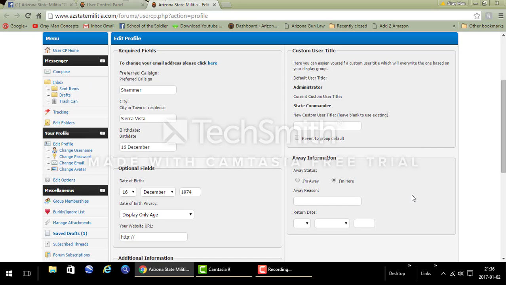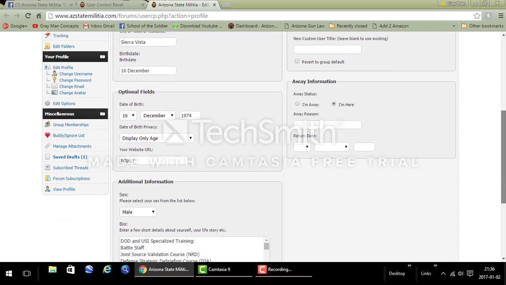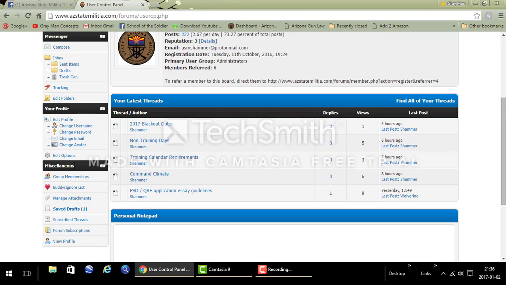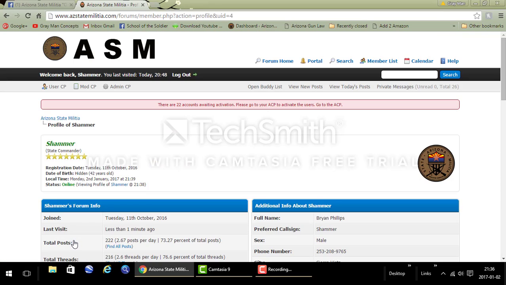Down here below that in miscellaneous we have other categories. And if you see here, once I close this out, it carries this page over, same thing. Any groups you're a member of, you can have a buddy or ignore list. You can manage certain attachments. These are the attachments that you've uploaded to any post that you've done. Save drafts. So currently for me, I have a project I'm working on for one of the posts. Any threads you're subscribed to or the entire forum. And then here you can view your profile.